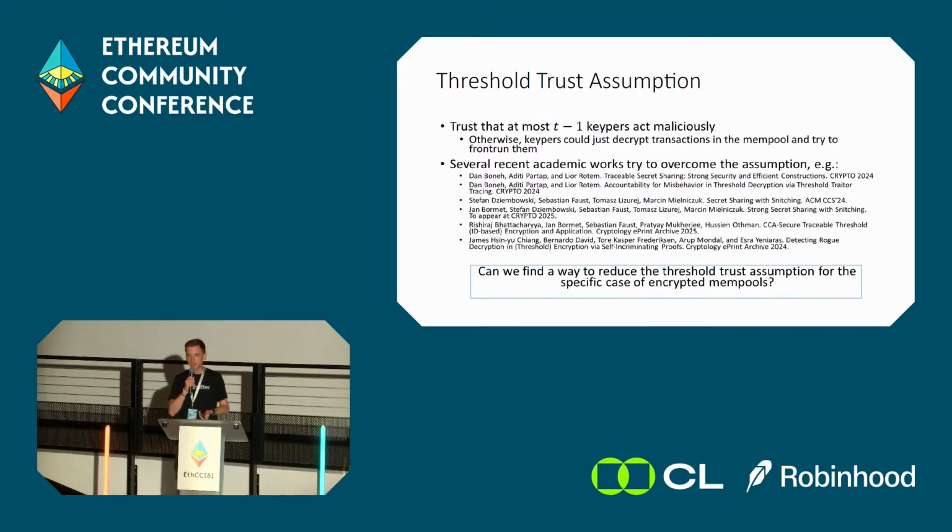So it seems like a nice design, but there's a problem that I mentioned earlier, namely the threshold trust assumption. This is the assumption that at most T-1 keepers act maliciously. Why do we have to assume this? This is because if we have T or more keepers that act maliciously, they could just collude and decrypt transactions prematurely and try to front run them. And actually, this is a problem that several academic works have looked at in the last 1 or 2 years. And these academic works have made good progress to reduce this threshold trust assumption, but there's not really any